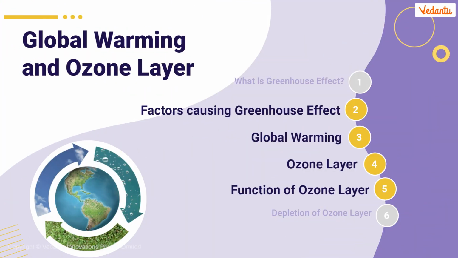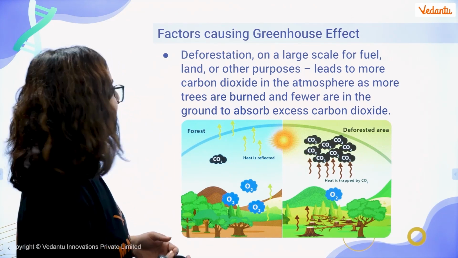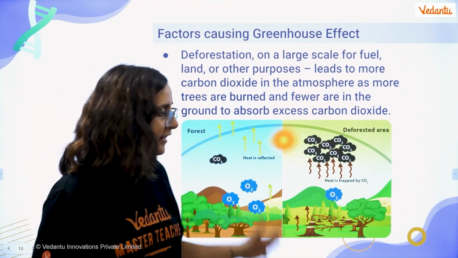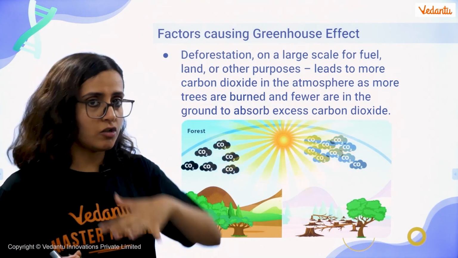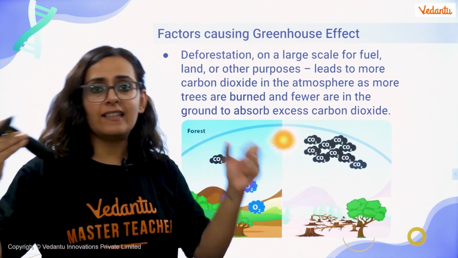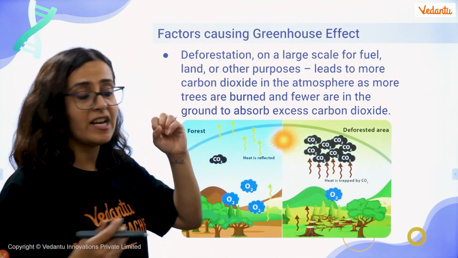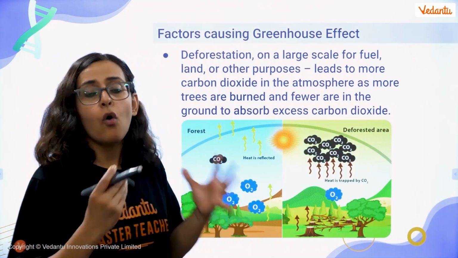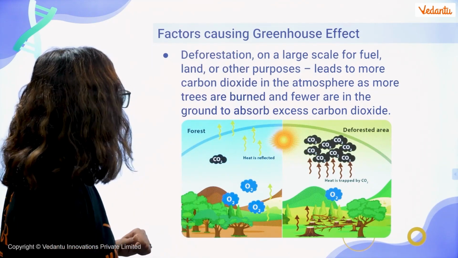Let's talk about the factors causing the greenhouse effect. And yes, it is deforestation on a large scale. Basically, if we are cutting down trees, the amount of carbon dioxide in the atmosphere is going to rise, correct? That leads to an increase in greenhouse gases, and that leads to more trapping of heat, and the entire temperature of the planet is going to rise, right?